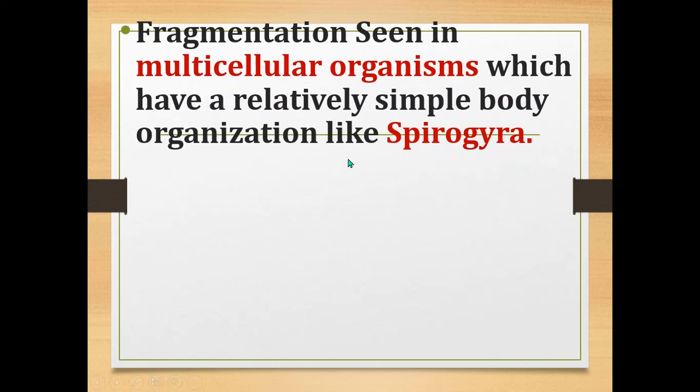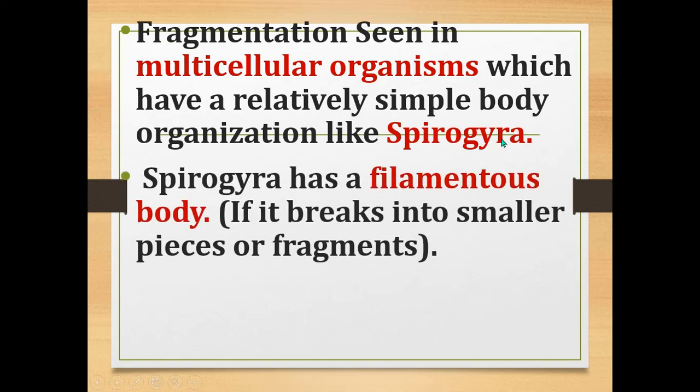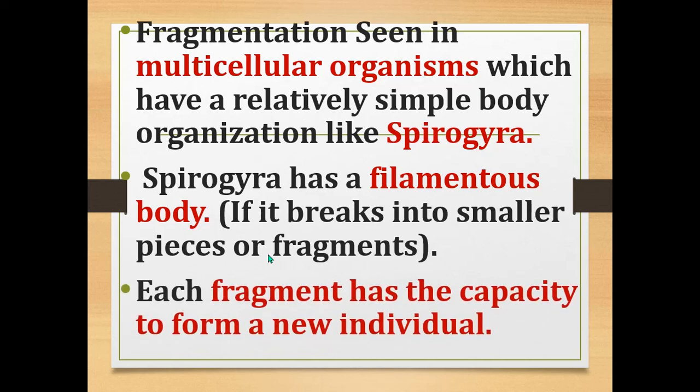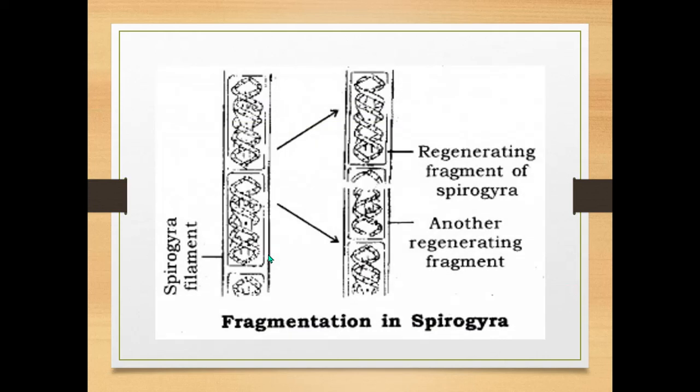Fragmentation can be seen in multicellular organisms such as Spirogyra. Spirogyra has a filamentous body. It can break into smaller pieces or fragments, and each fragment will have the capacity to form a new organism. Here you can see the picture of fragmentation in Spirogyra. This is the filamentous structure of the Spirogyra, and each fragment will divide into a new Spirogyra.